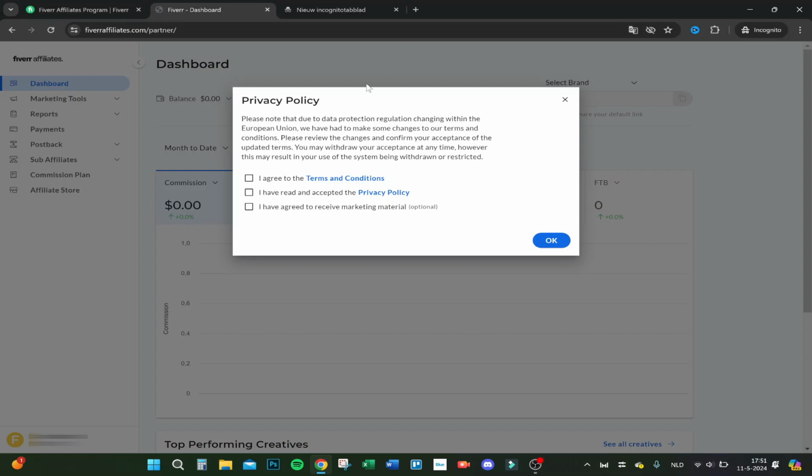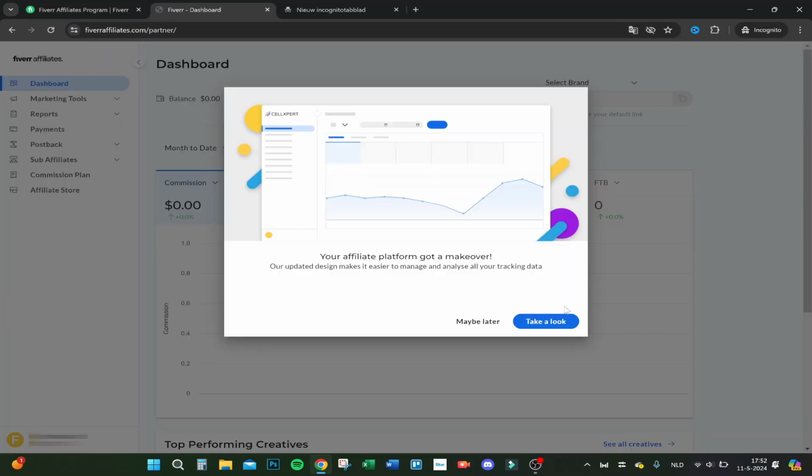So here we are again. This is the dashboard. You have a privacy policy you first have to accept one time. Also, I have read these already. So let's leave this one off. That's optional. So let's click OK. So it got a new makeover. That's great. So it got a new design. That's lovely. But let's click for now on maybe later.